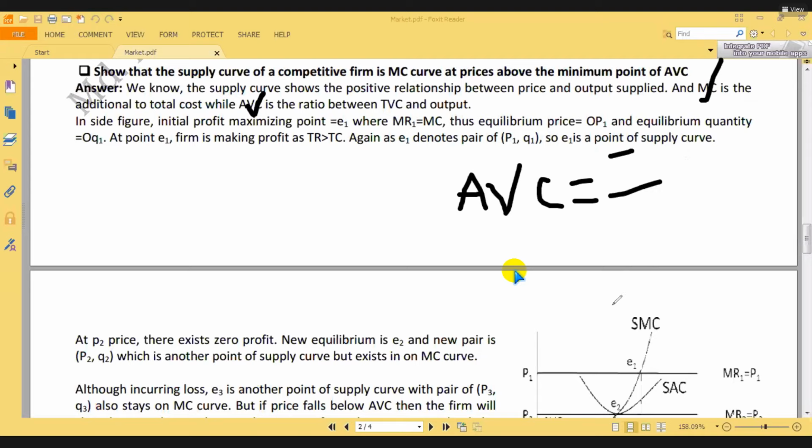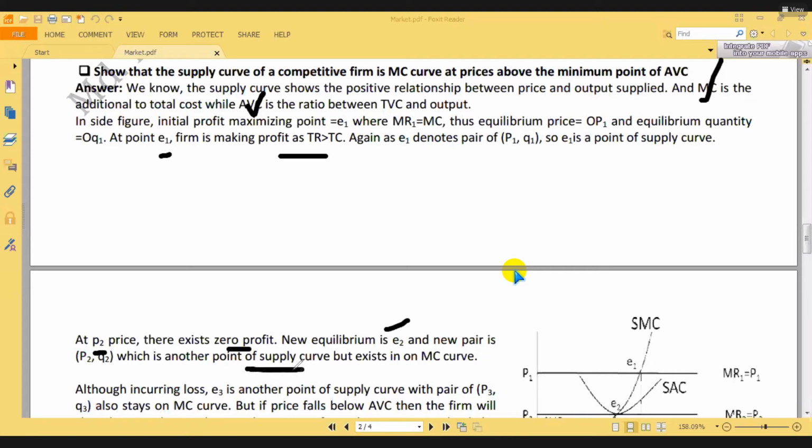So after that, what happens at Q1? At this point, what happens? Abnormal profit. At P2 price, zero profit. Zero profit means no profit, no loss. So this is another equilibrium point. This is another point of the supply curve.